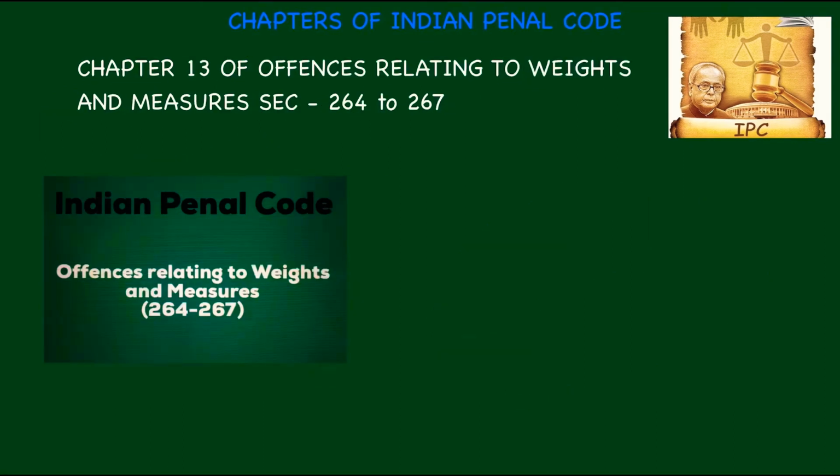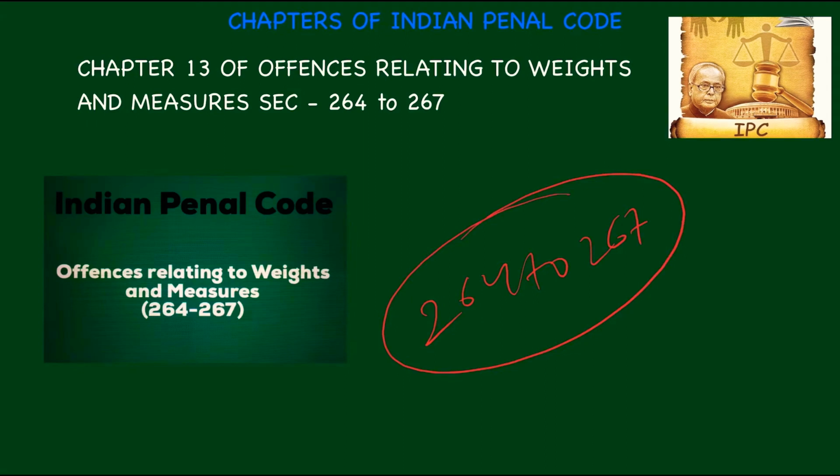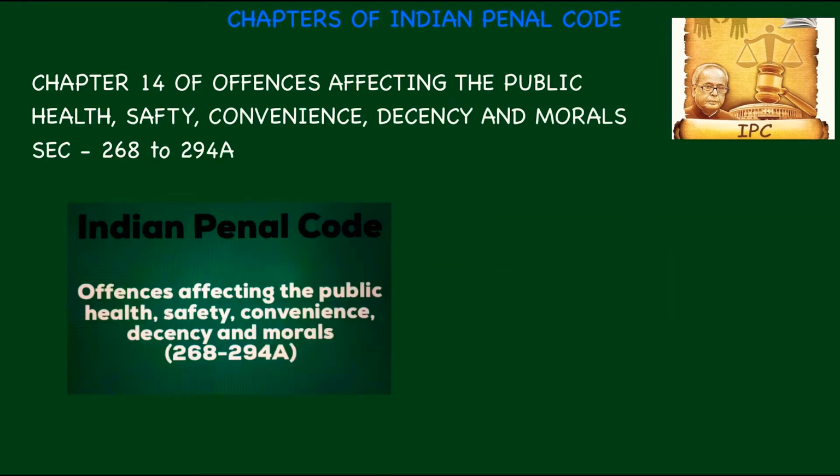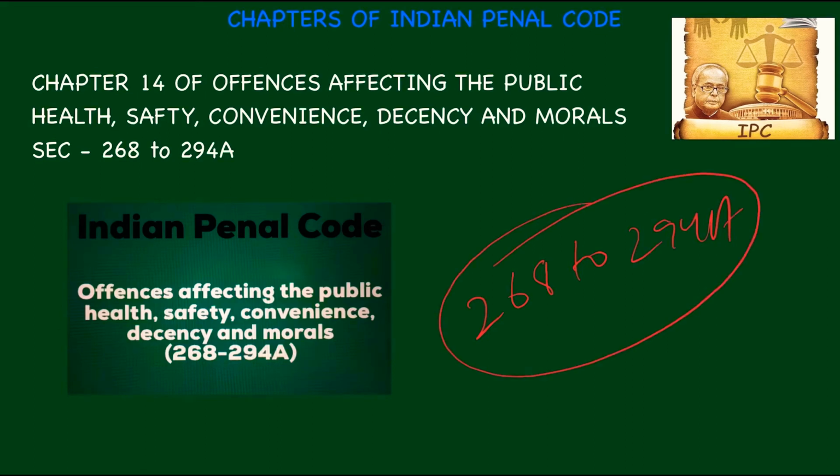Remember, chapter 13 is Of Offences relating to Weights and Measures, section 264 to 267. Come to chapter 14. Chapter 14 is Of Offences affecting the Public Health, Safety, Convenience, Decency and Morals, between section 268 to 294A.